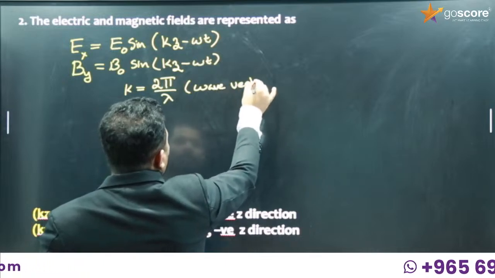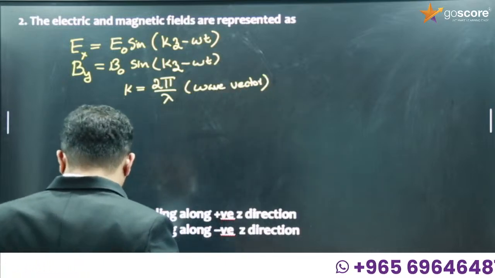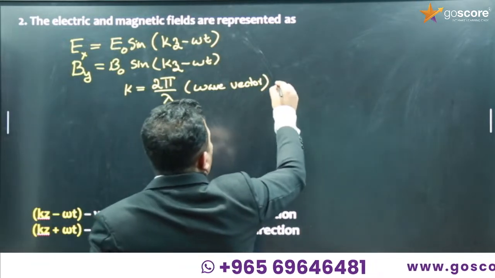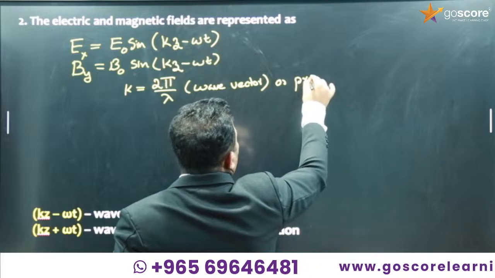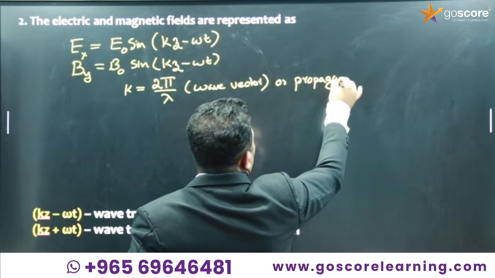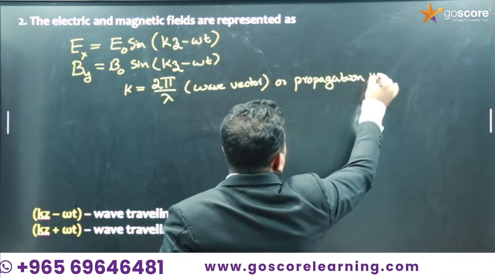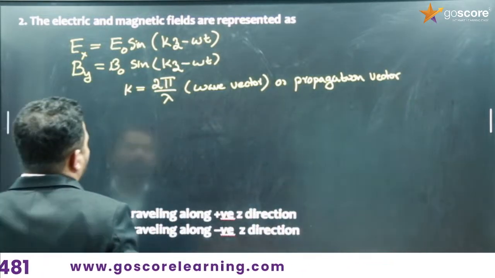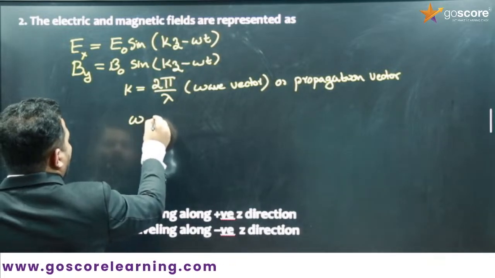What is k? Wave vector, also known as propagation vector. So what is omega?